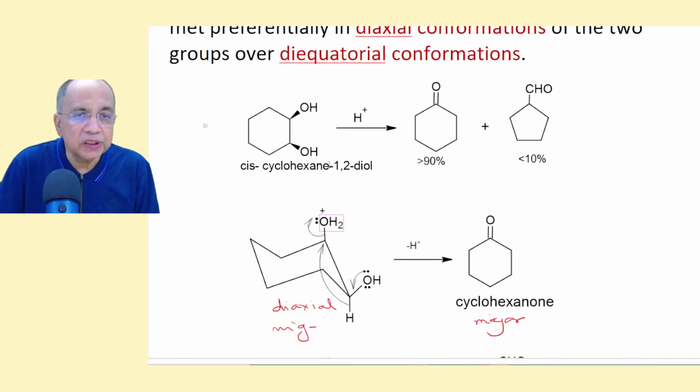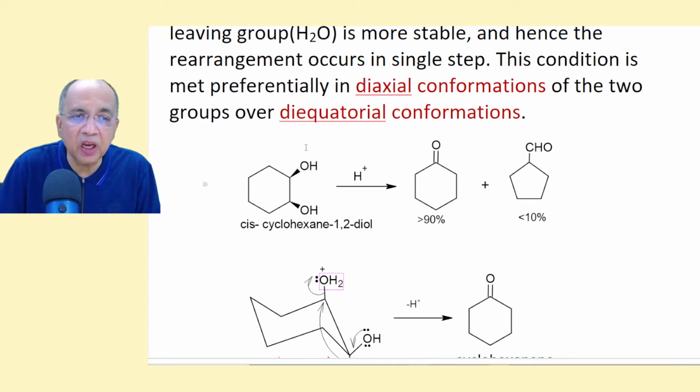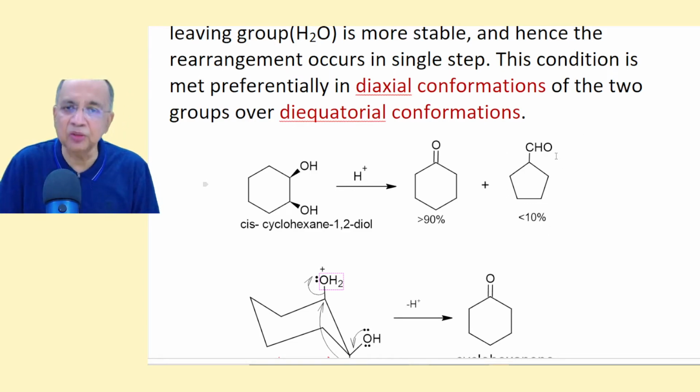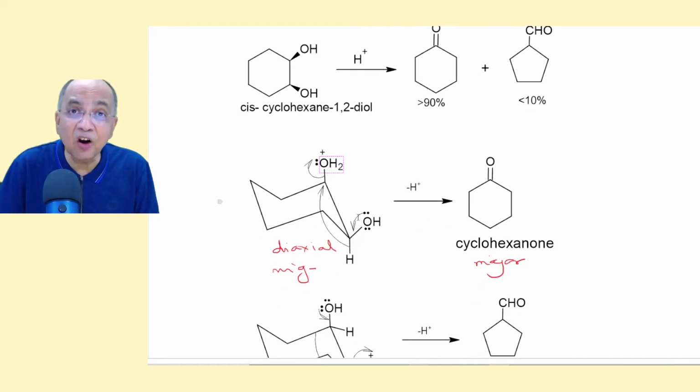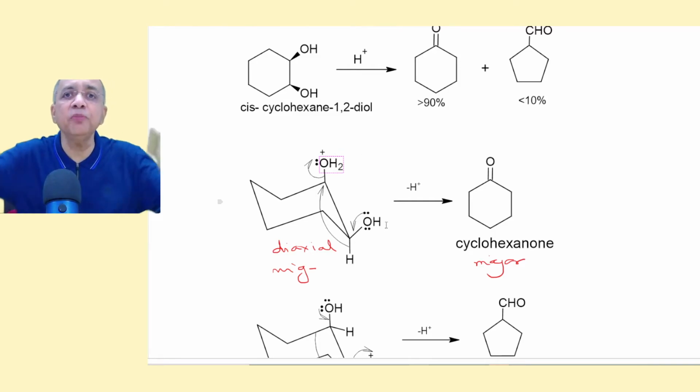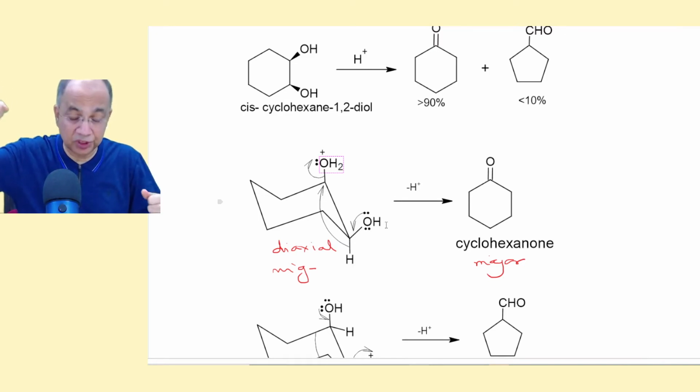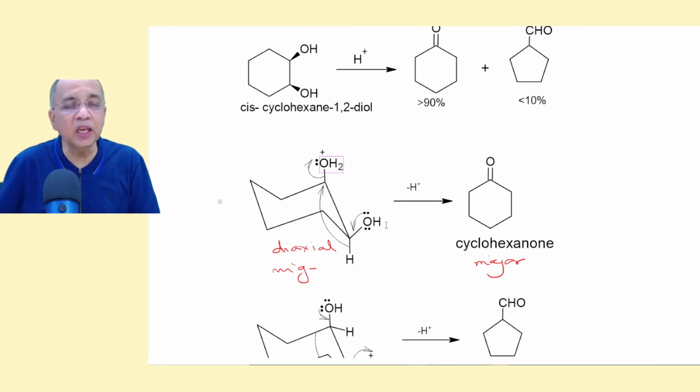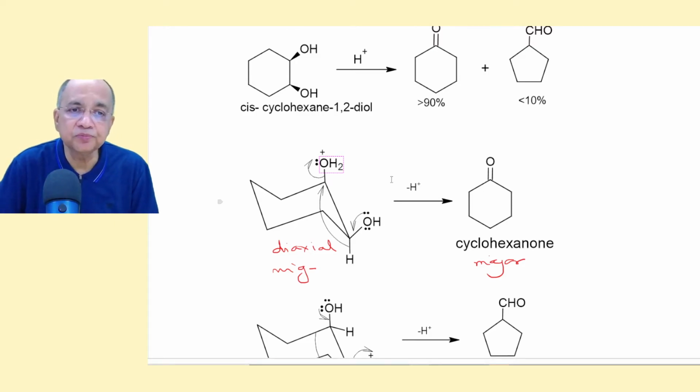Now coming to this cis cyclohexane 1,2 diol. With acid treatment, it gives more than 90% cyclohexanone and less than 10% the ring contraction product, cyclopentane carbaldehyde. Now, if I tell you cis 1,2 disubstituted cis is either AE or EA, one group is axial, the other one is equatorial. Or the other way, if you flip the cyclohexane chair form to the other chair form, the AE will be EA, doesn't matter, same thing.